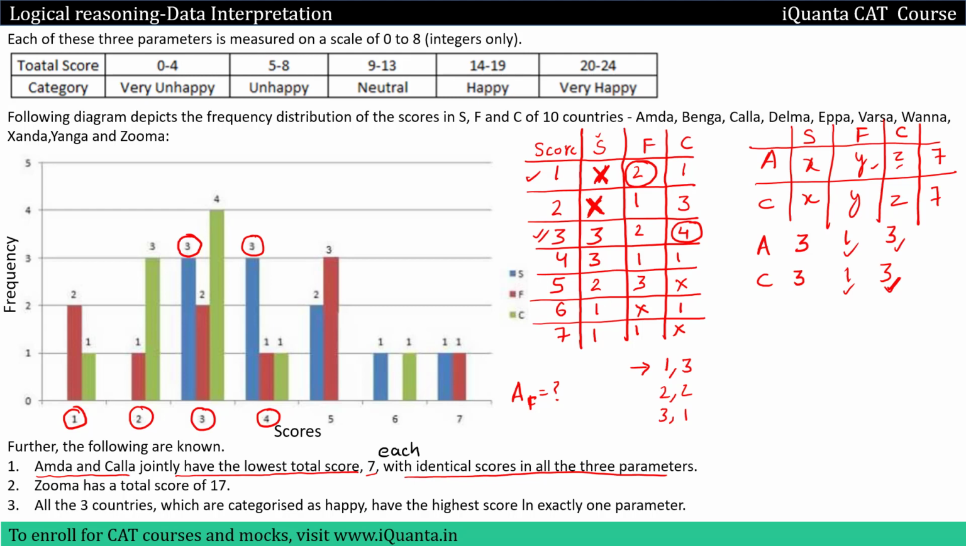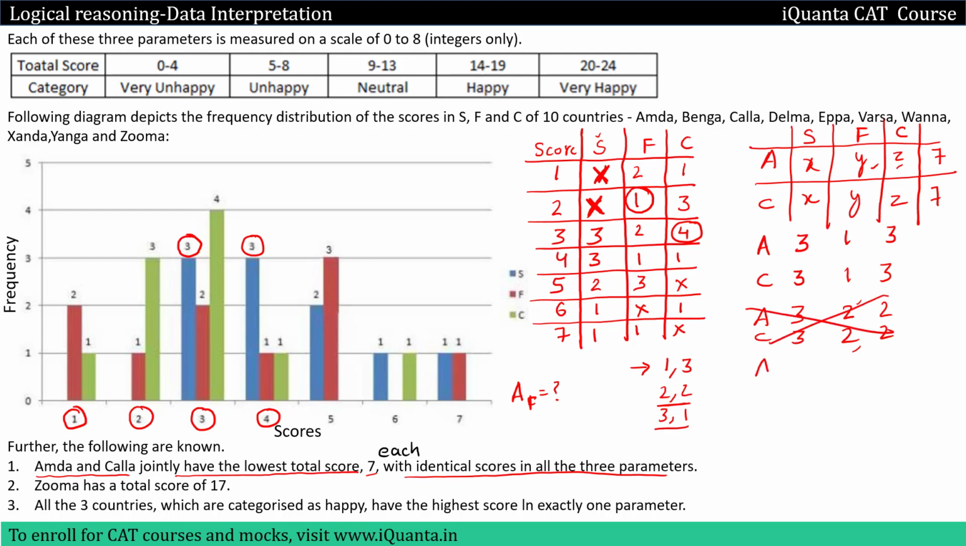Similarly, let us check for 2, 2. So again Amda and Kela will get a score of 3 each in S. Now they should get 2, 2 over here. So let us check if in parameter F we can give a score of 2 to 2 countries. For F score of 2, we can see that we have only 1 over here. That means only one country can get a score of 2, not 2 countries. Because here we have 2 countries, we need to give a score of 2 to each, which is not possible from the table. So this pair is gone.